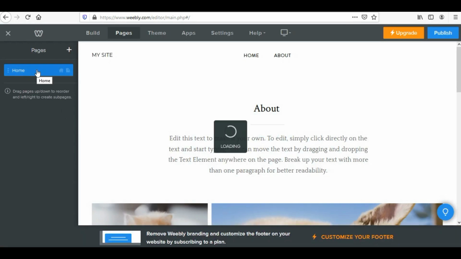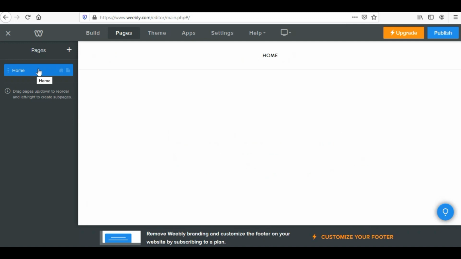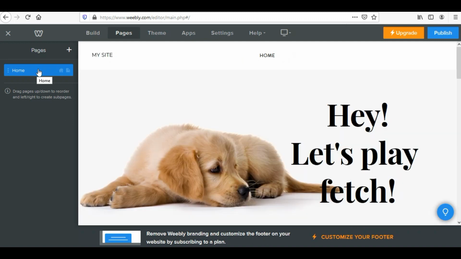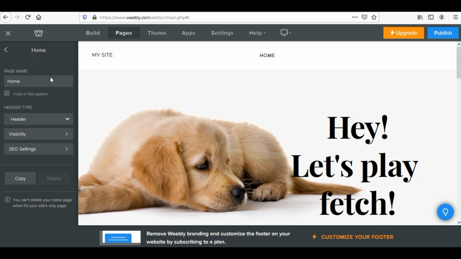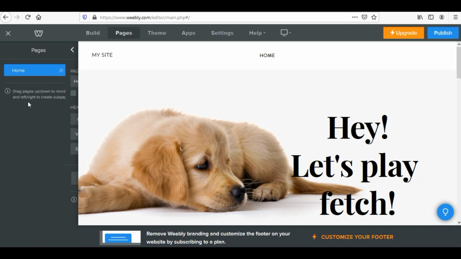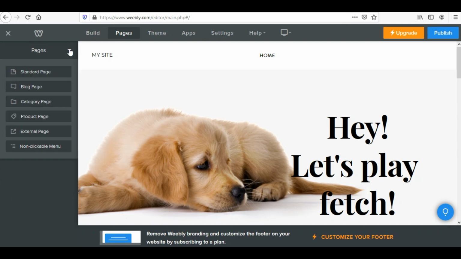Now, what is a website? Website is a collection of pages. So this is the last page which is left. I cannot just delete the last page, because this is the last page. I cannot delete it. The delete button is not highlighted. In order to delete this page also, I'll have to add a page first.